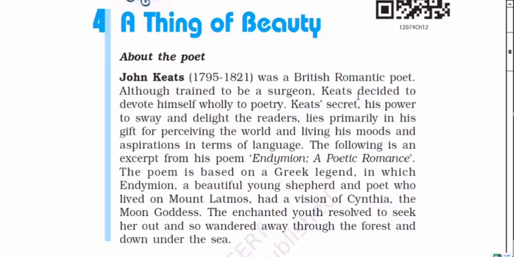Now we are going to start our poem, Things of Beauty. The poem is part of a big poem. The poem's name is Endymion, a Poetic Romance. This is the big poem by John Keats, and Things of Beauty is the part that is taken from Endymion.